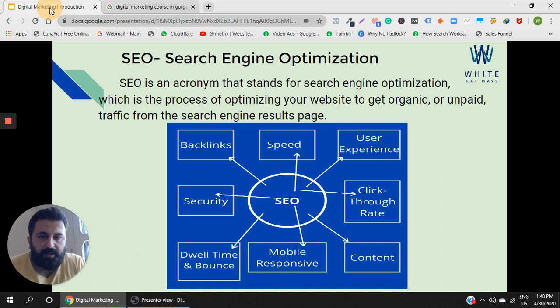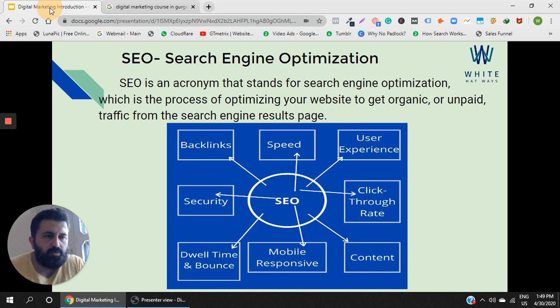Now, what are these practices? If you are doing SEO, what are the things that you need to take care of? Guys, there are more than 200 factors that Google looks for to give you a ranking. However, these are a small number of factors that I have listed over here.